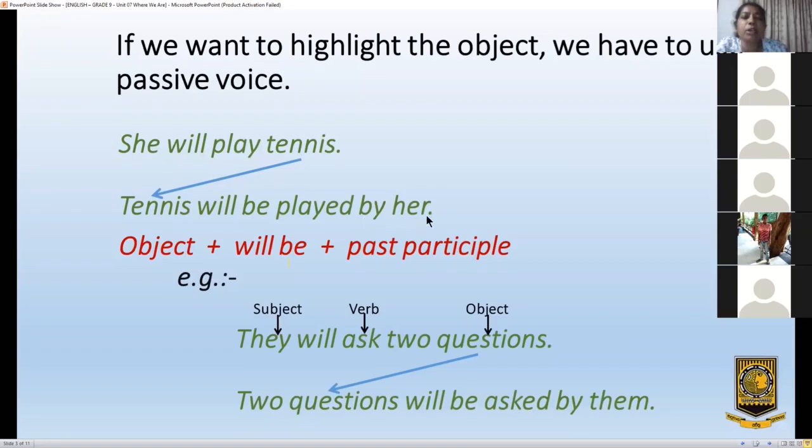Later, if you want to mention the doer, it's not necessary, but if you want to mention the doer, you can add by her. See, object, will be, past participle.